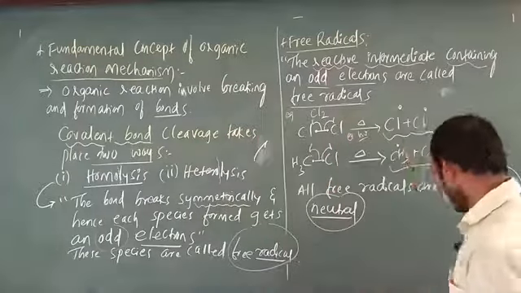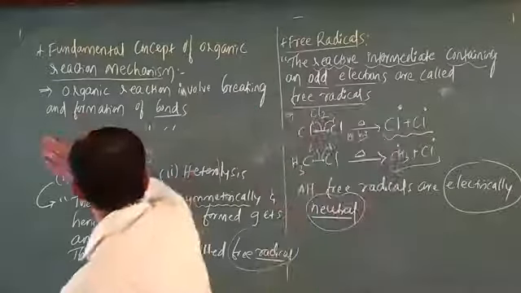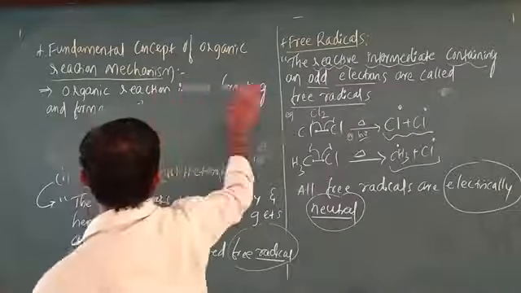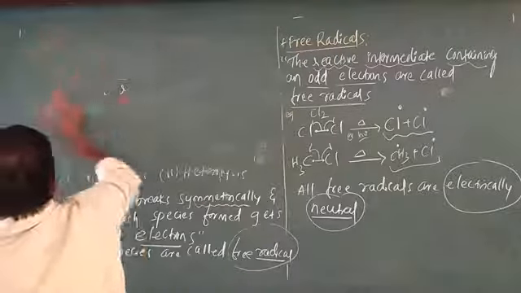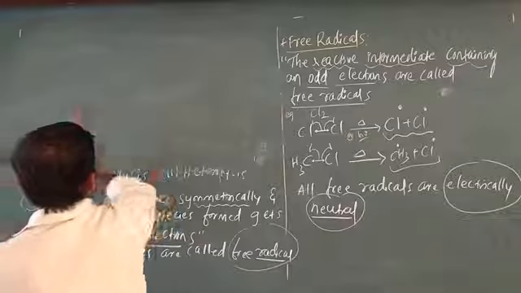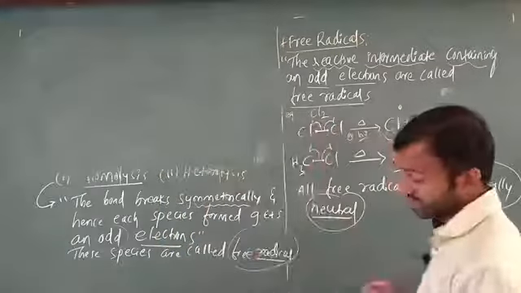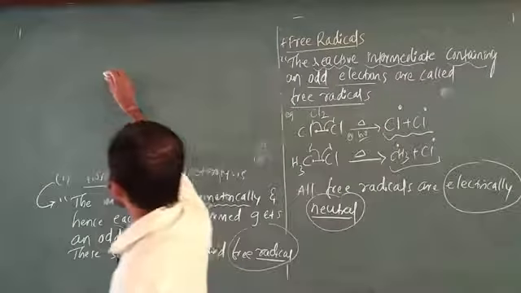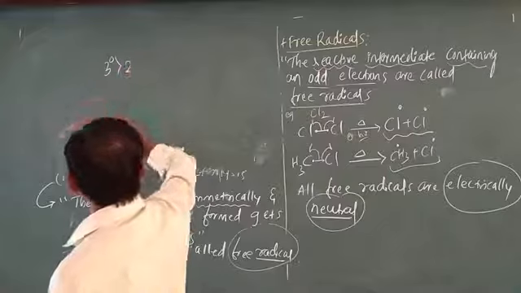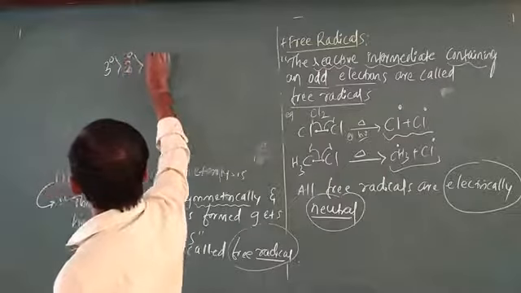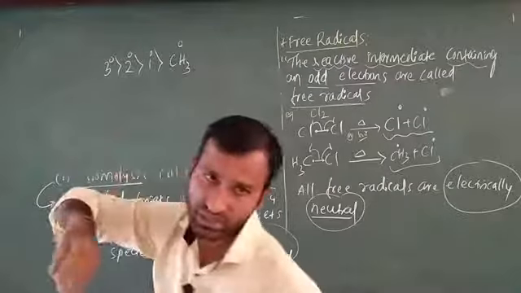Just see here, stability. You know very well about primary, secondary, tertiary. If we study the stability of a free radical, tertiary is more stable. I am going to consider tertiary, and then CH3 free radical.